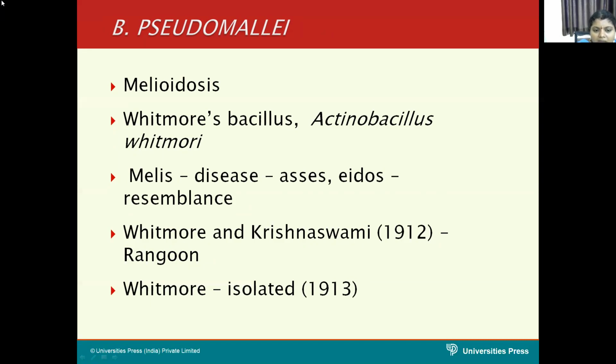Sometimes in exams it may be asked as Whitmore's bacillus. It is commonly seen epizootic in rodents, and usually seen in Southeast Asia, India, and Australia. It was first described by Whitmore and Krishnaswami in Rangoon.